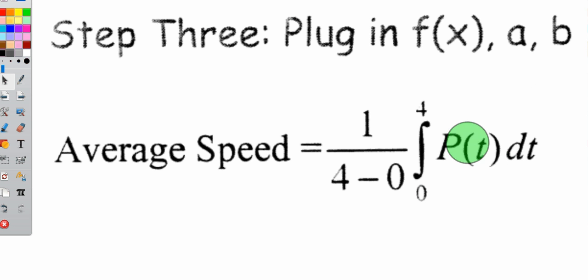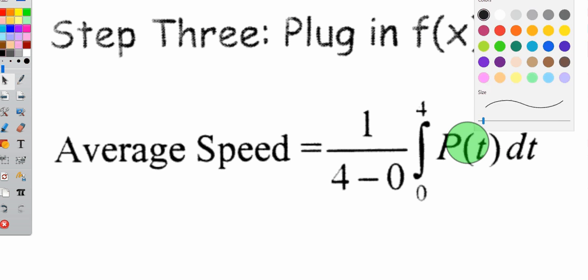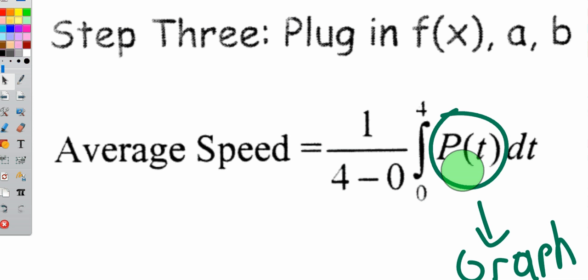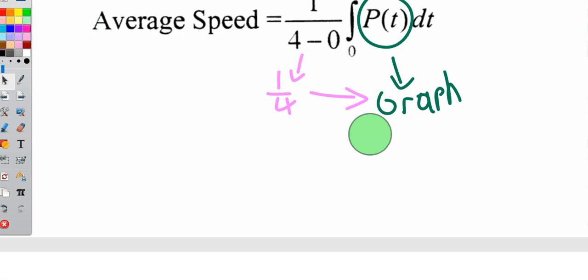Well, for right now, we just have a chart. So in a second, I'm going to show you how to take this chart and turn it into a graph. Because we don't have a formula, but we can find the area of a graph, right? So take any chart, if you're doing average value, and make it a graph so that you can find its area. This part's easy, right? That's just going to become 1 over 4. And we're going to be taking 1 over 4 and multiplying by the area under the curve from 0 to 4 of our graph. So let's go ahead and do that.